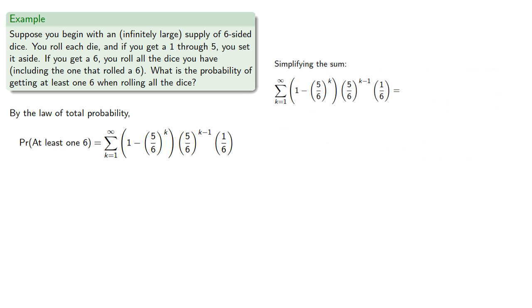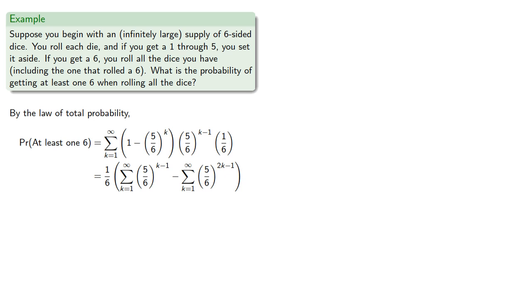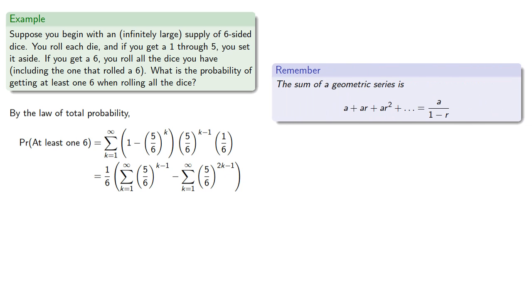So simplifying our sum, we'll factor out a 1/6, then we'll split the summation. And remember, the sum of a geometric series is the first term divided by 1 minus the common ratio. And so for this first series, the first term, when k equals 1, is going to be 1, and the common ratio is 5/6, and so that series will be: